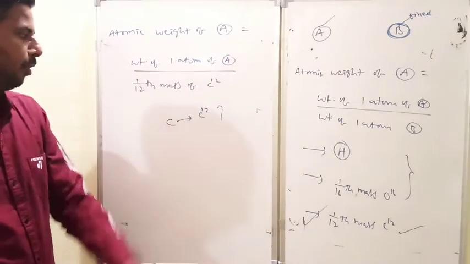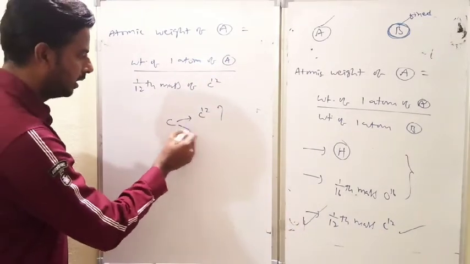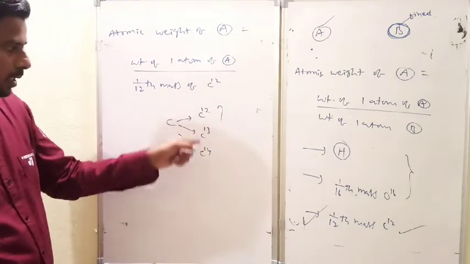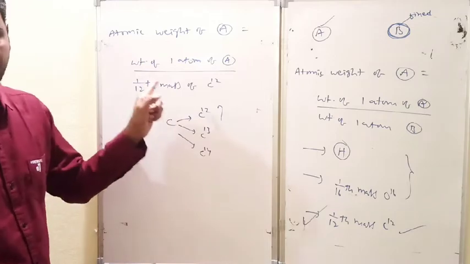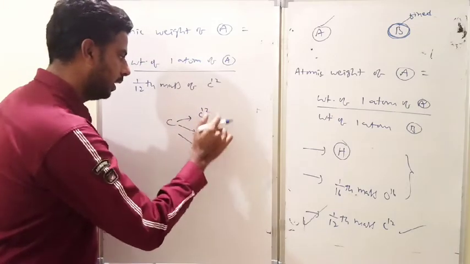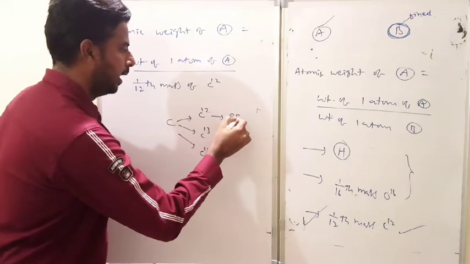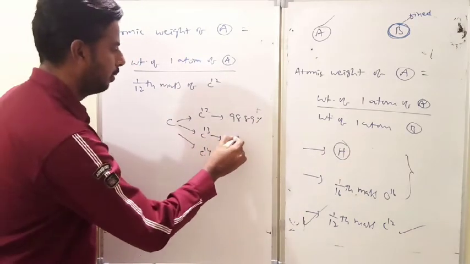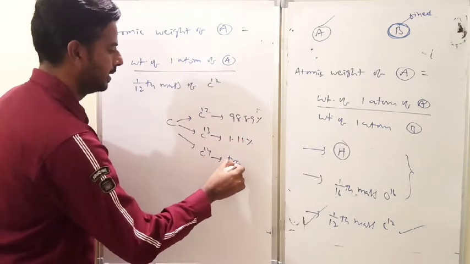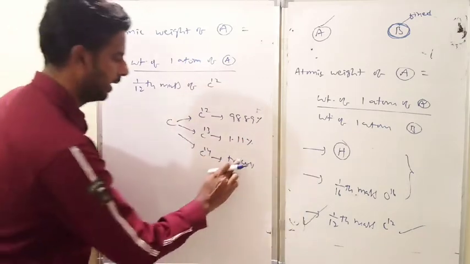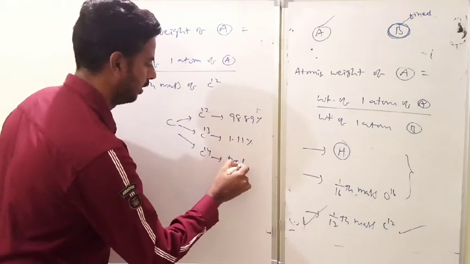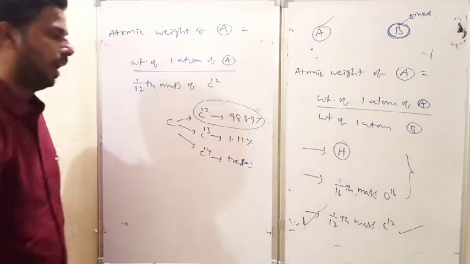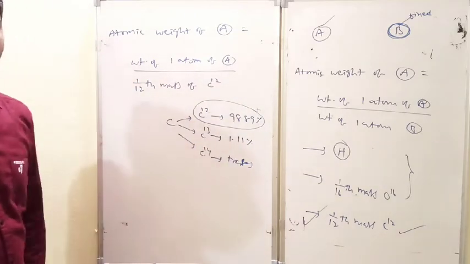One important point is that carbon is available in three forms: C12, C13 and C14. These three are isotopes, you know: atomic number the same but mass number different. Of these three, C12 is available at nearly 98.89% in nature. C13 is nearly 1.11%, which is a trace, a very small quantity. Traces means nothing but very small. So C12 abundance is more, and it is available in more form.